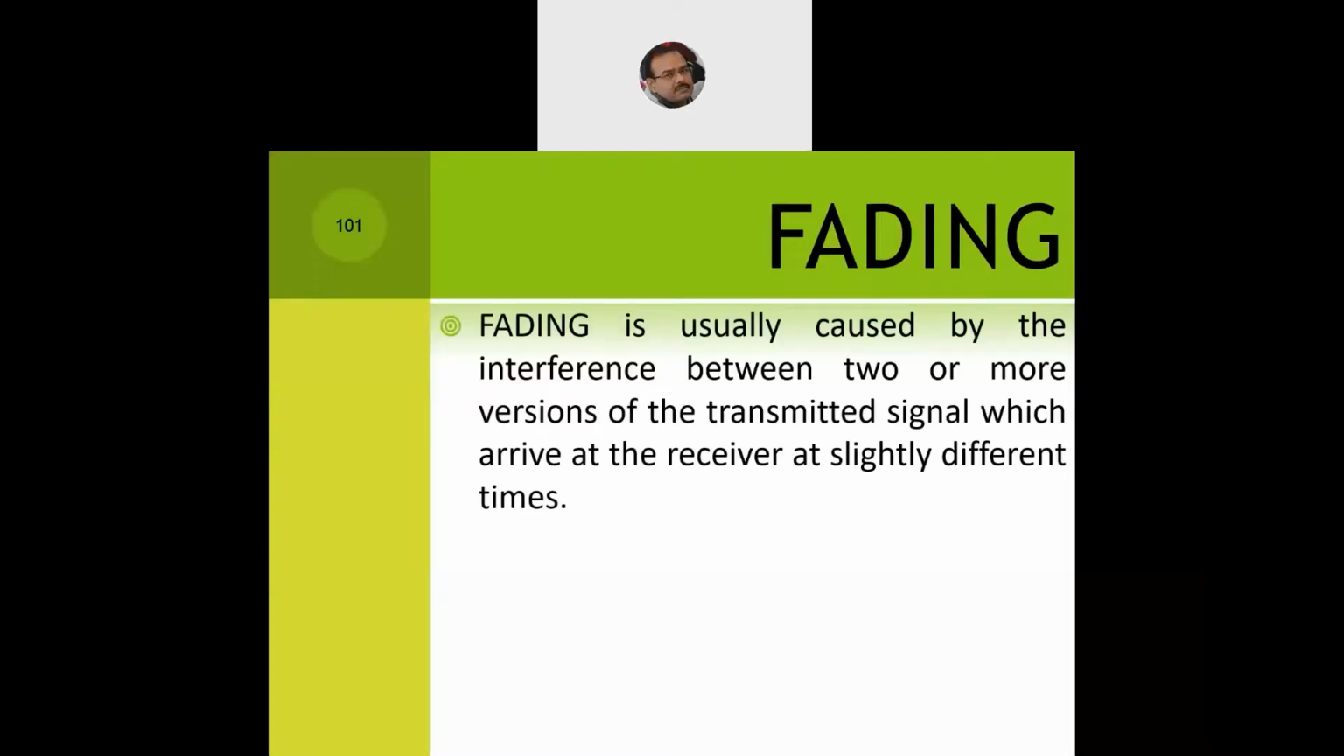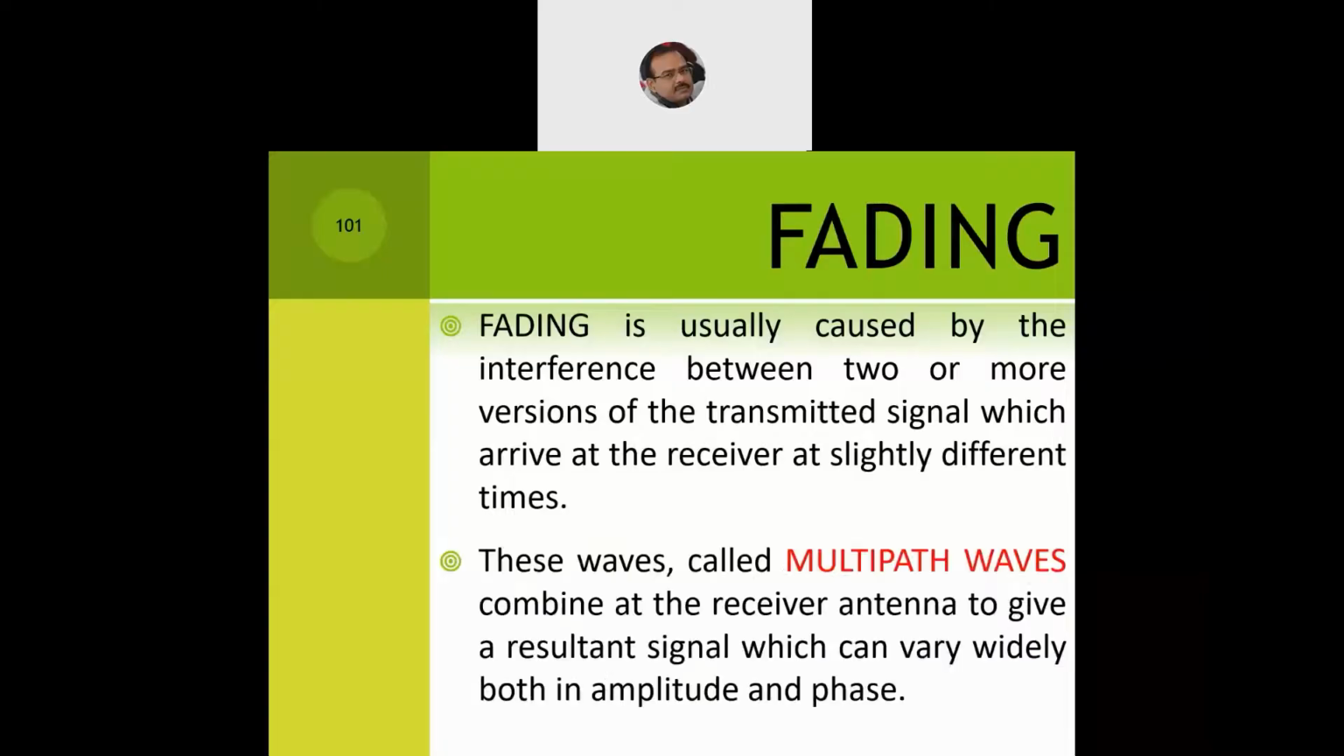So fading is usually caused by interference between two or more versions of the transmitted signal which arrive at the receiver at slightly different times. The mobile antenna is receiving the signal from the two nearest base stations at slightly different times. So the garbling or interference will take place at the receiver of the mobile antenna. These waves are called multi-path waves because they are coming from multiple directions, traveling different paths, and combine at the receiver antenna to give a resultant signal which can vary both in terms of amplitude and phase.